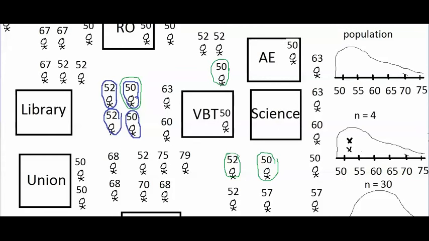Now I go out and I select a third group of Cal State East Bay students to be my sample, and I record their heights. What if this time I get this one, this one, this one, and maybe this person right here who has a mean of 50. The 4 people in orange are my third selected sample. Let's find out what the mean of this sample would equal.